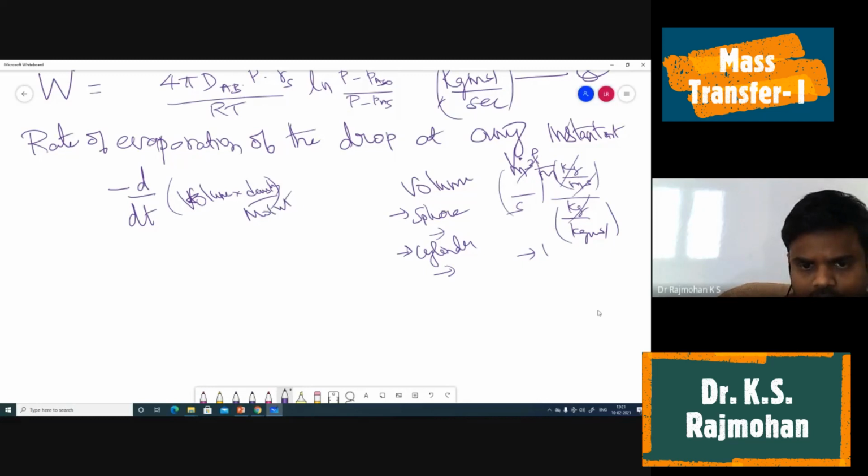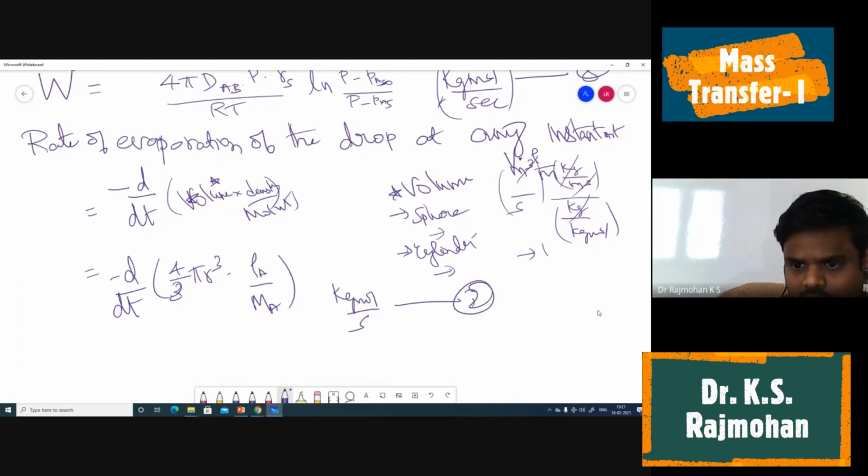Okay, so I am writing this because this is important. When you want to do it for any other shape, only this place will be changed, and accordingly the values will change. So we have minus d by dt of the volume of the sphere, 4 by 3 pi r cube, density of A, over molecular weight of A. So this is the rate of evaporation. We have seen that the unit will be kg mole per second, and this is equal to W. This is equation 9.